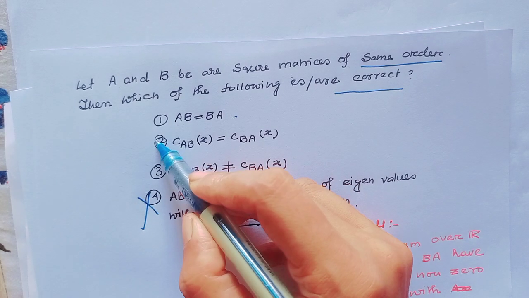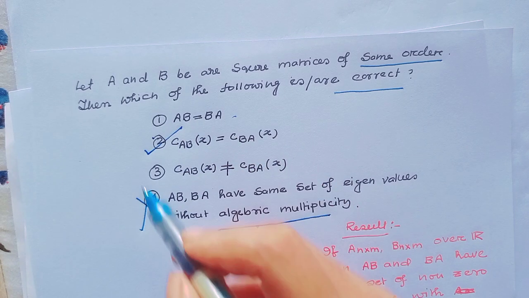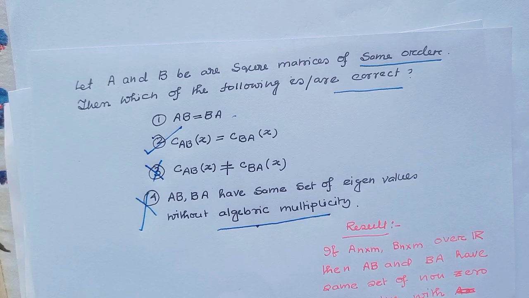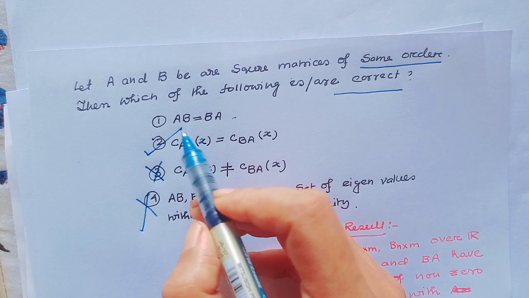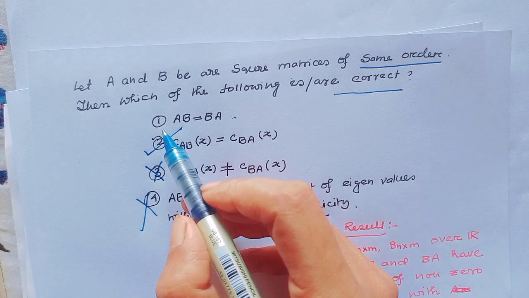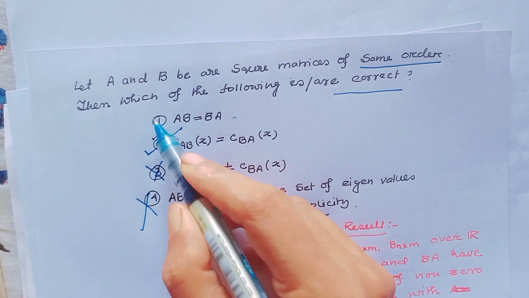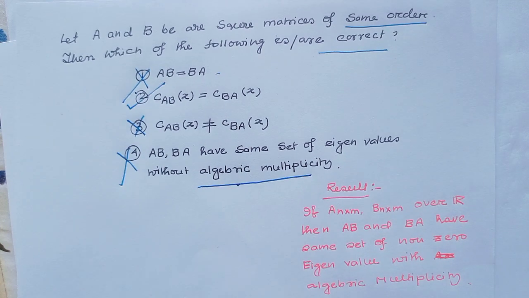And here characteristic polynomial of AB and characteristic polynomial of BA are always same. But option 3 given characteristic polynomial of AB not equal to characteristic polynomial of BA. This is not correct. And square matrix does not mean AB and BA are always same. So option 1 is also a wrong option. This type of concept, this type of knowledge is actually very important for any competitive exam.